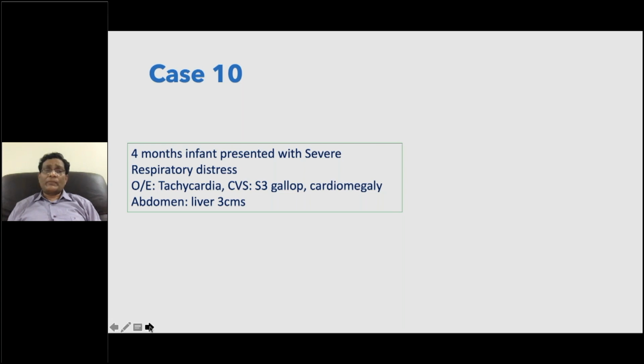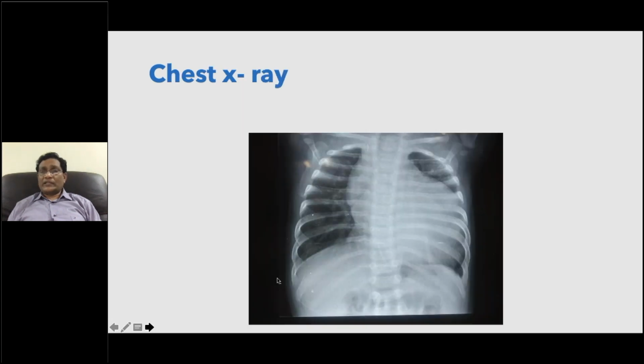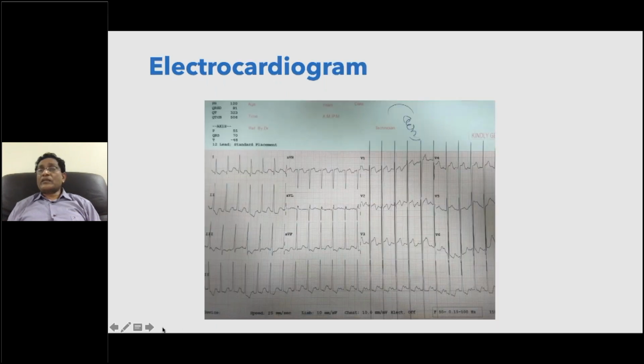Another 4-month-old baby with gallop and cardiomegaly. You can see cardiomegaly here, but vascularity is normal. Very interesting. You can see left ventricular dilation and left atrial dilation present. Important thing, these are cases from Maharashtra. This patient actually came from Karnataka. I'm sorry, not from Maharashtra, Karnataka.